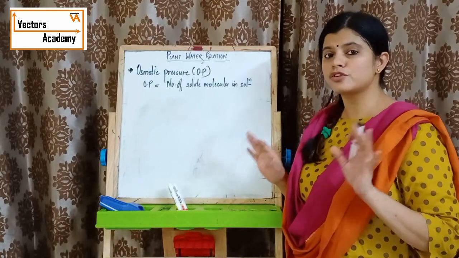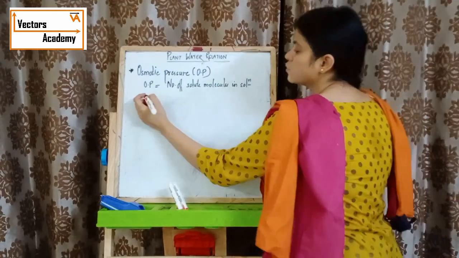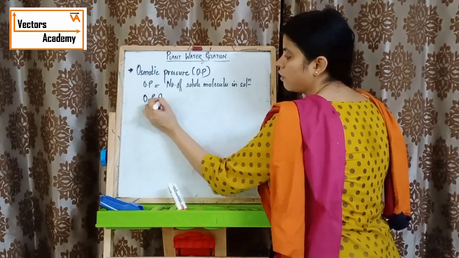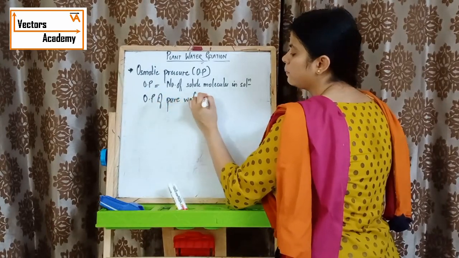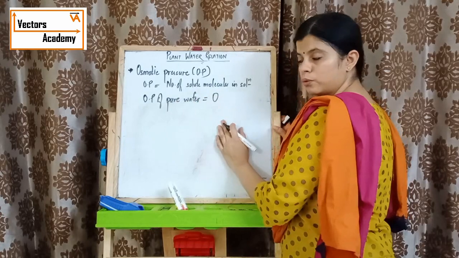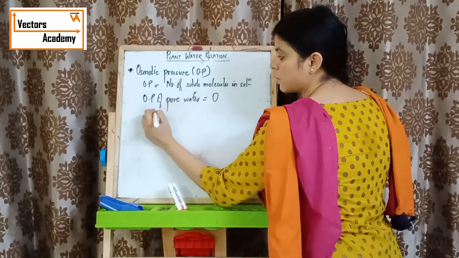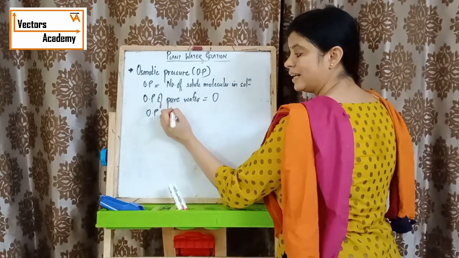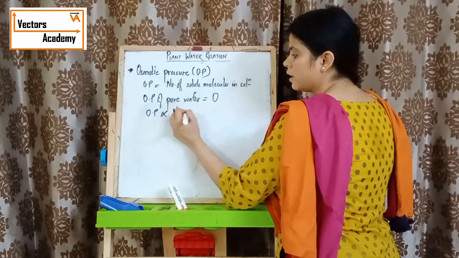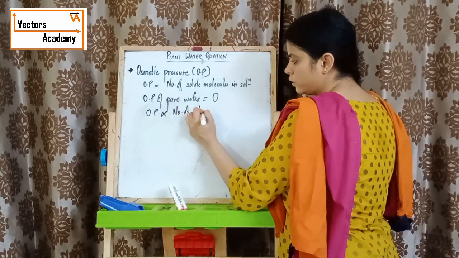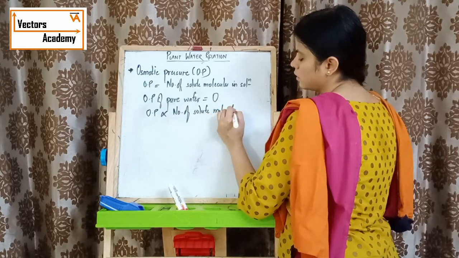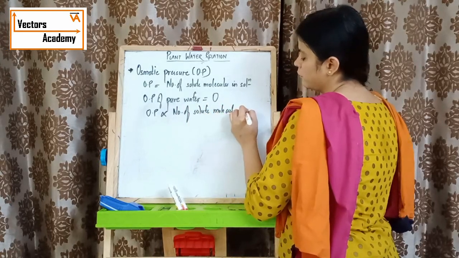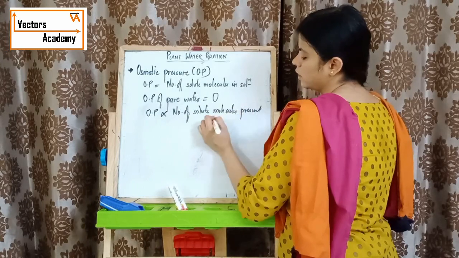Pure water consists of no solute, so the osmotic pressure of pure water will be 0. So osmotic pressure is directly proportional to the number of solute molecules present in a solution.